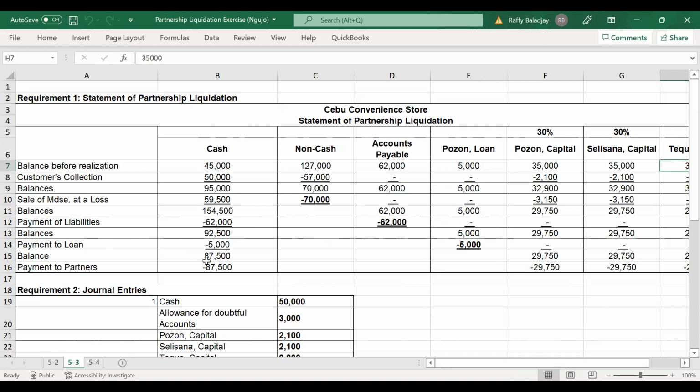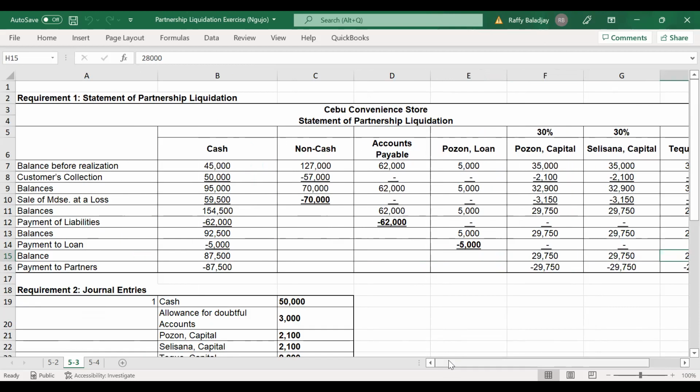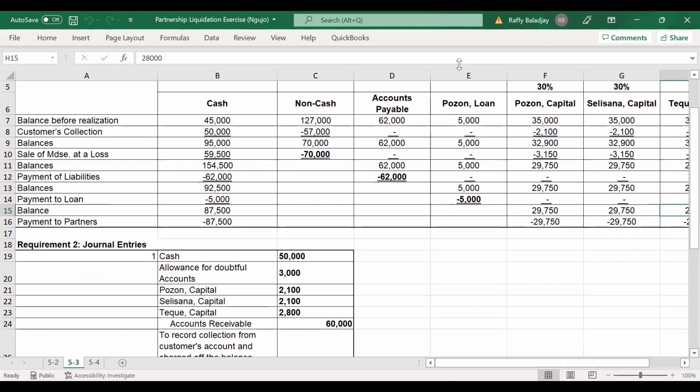So the remaining cash, which is 87,500, will be paid to the partners. You have 29,750 to Puzon, 29,750 to Celesana, and 28,000 to Teki. Okay. Then your journal entries.